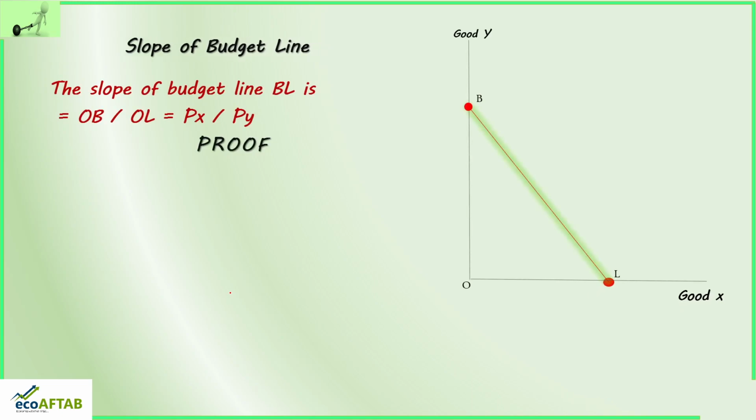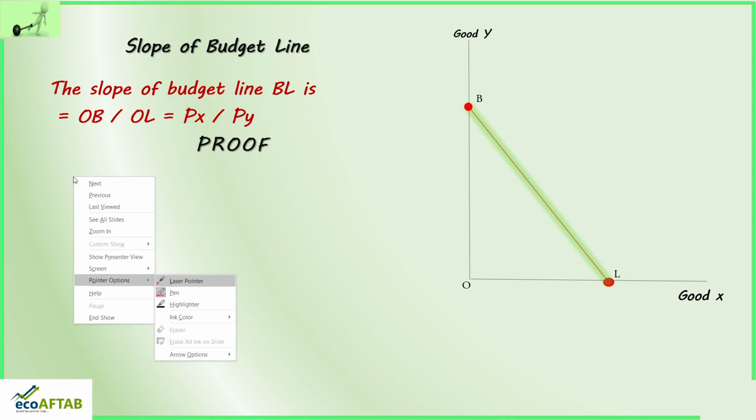The slope of budget line BL is height divided by base, that is OB divided by OL, or price of X divided by price of Y. Now for the proof, I'll spend another 2-3 minutes on this and then we'll wind up. So the slope of budget line. I'll change the color.